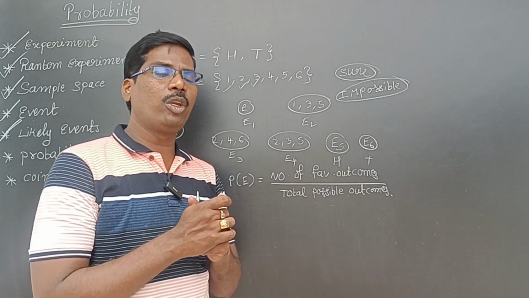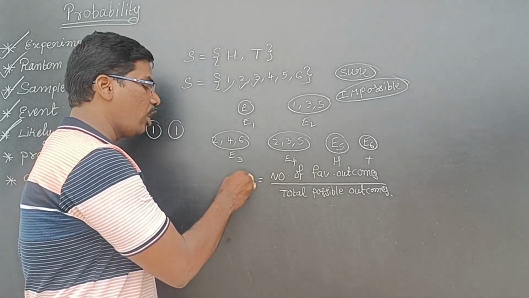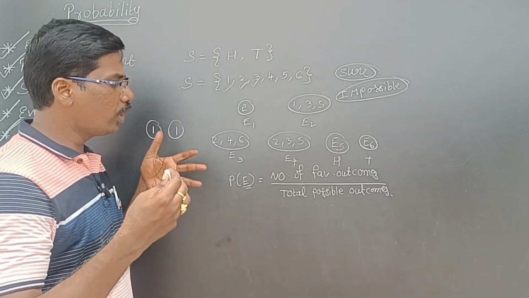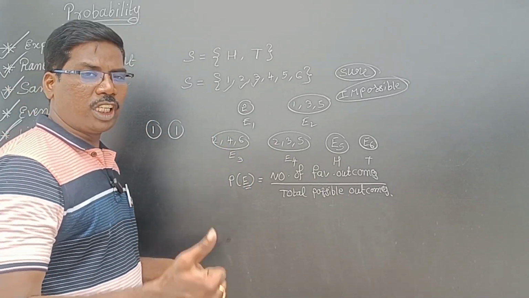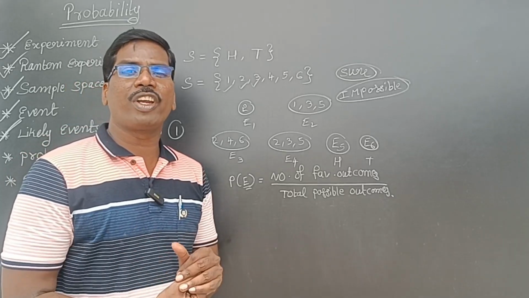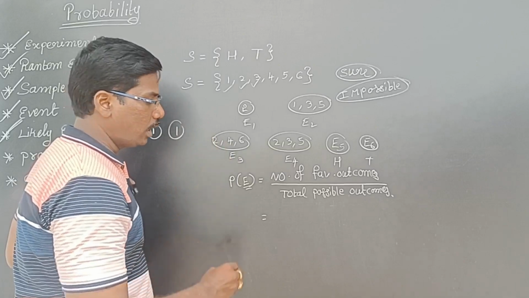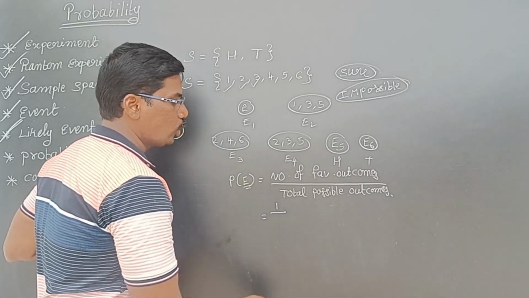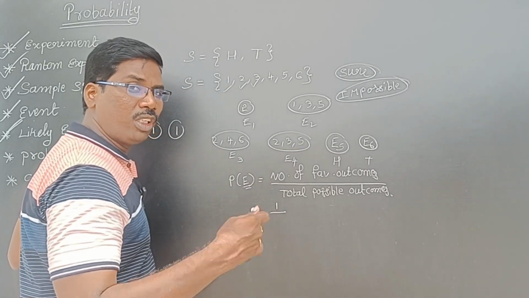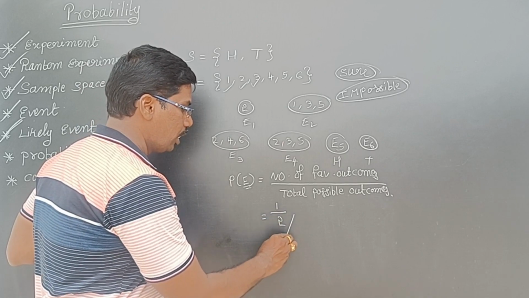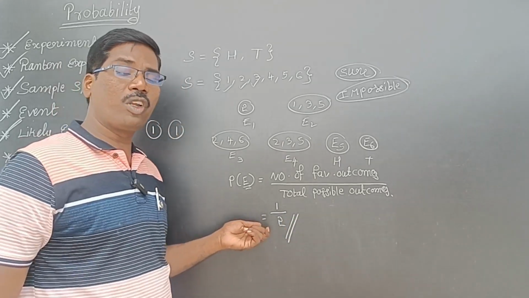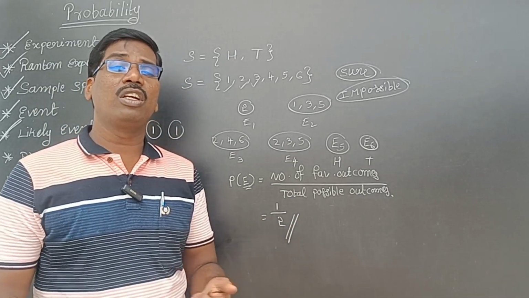This is called the probability of an event. For example, I'm tossing a coin. What is the probability of getting head? Only one favorable is there. Total possible: head or tail. So 1 by 2 is the probability of getting a head while tossing a coin.